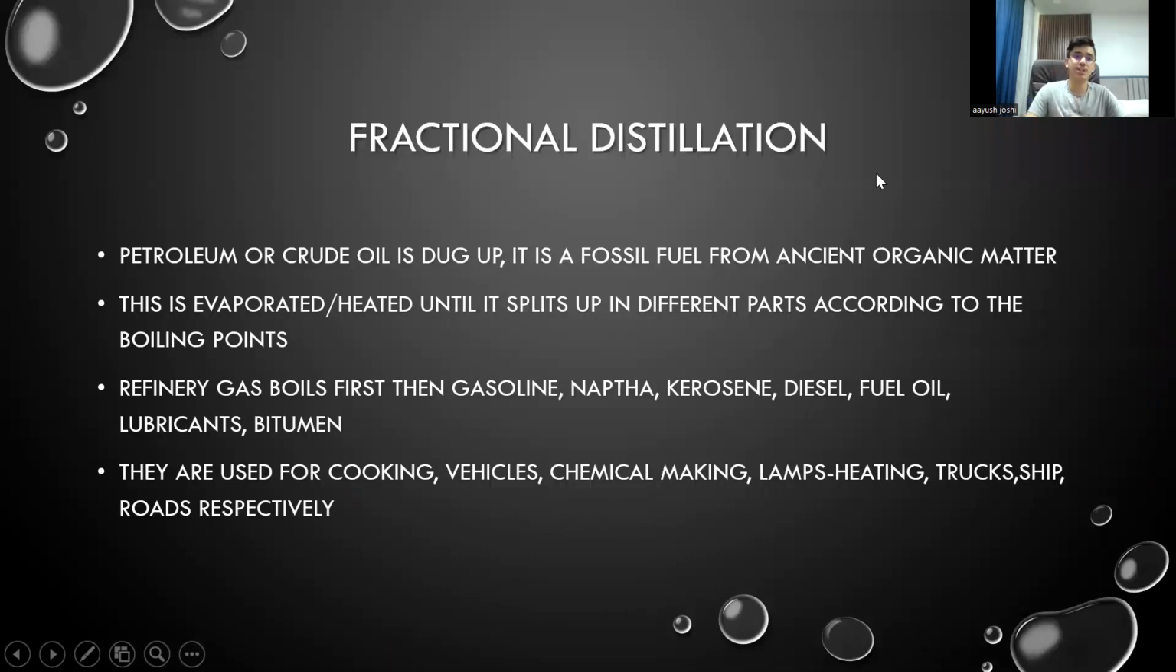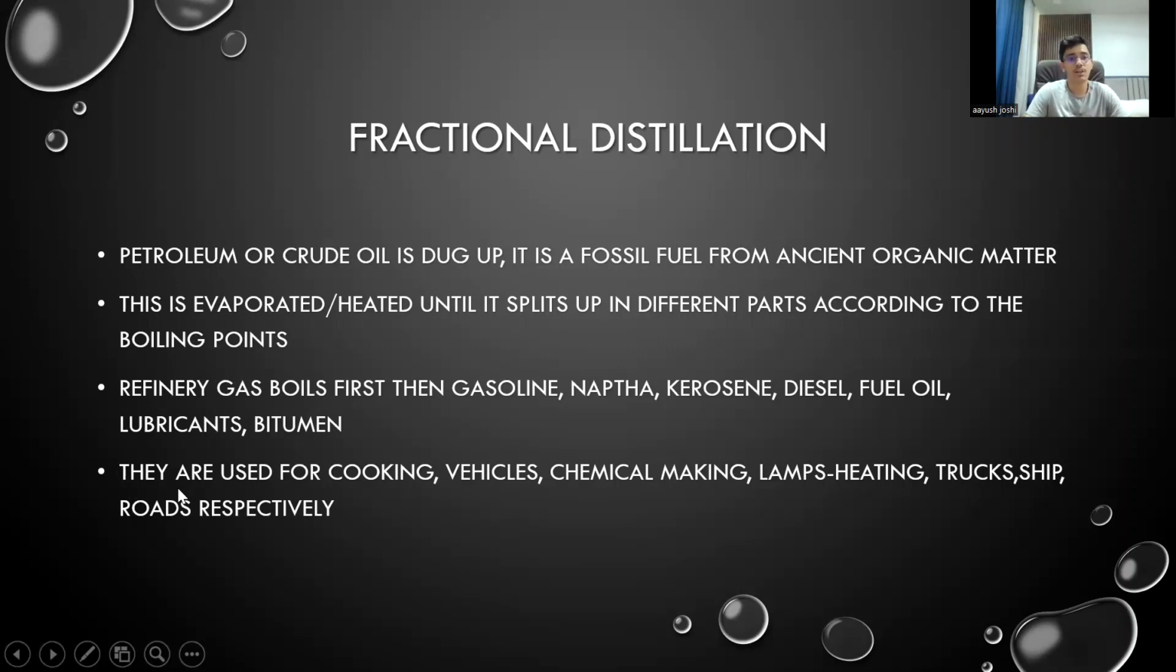Next up, we have fractional distillation. Now we are getting into the petrochemicals and polymers part. So, petroleum or crude oil is first dug up. It is a fossil fuel from ancient organic matter. It was decomposed, and under intense heat and pressure, it undergoes a change to form coal or natural gas. This is boiled until it splits up into different parts according to their boiling points, in the fractionating column.